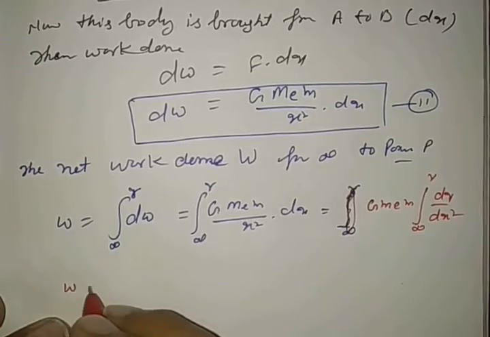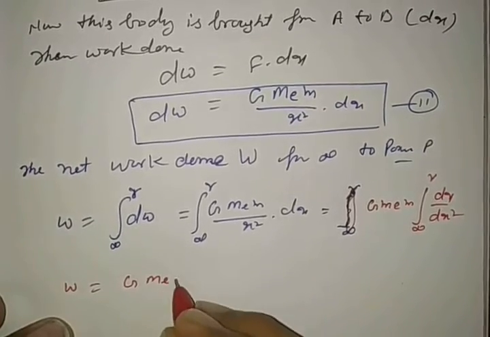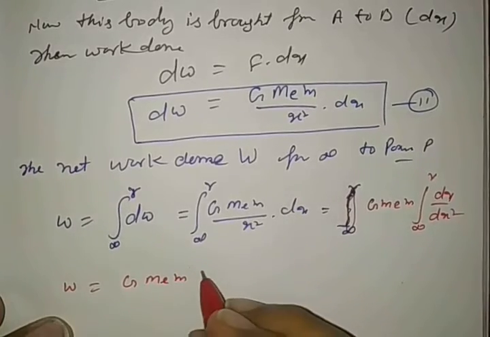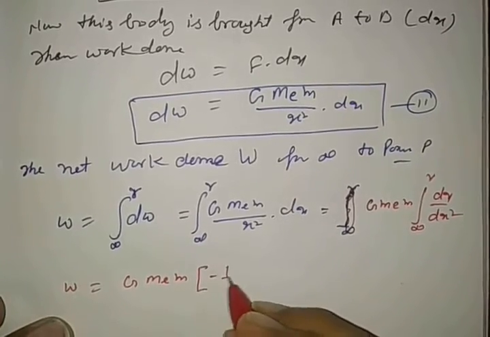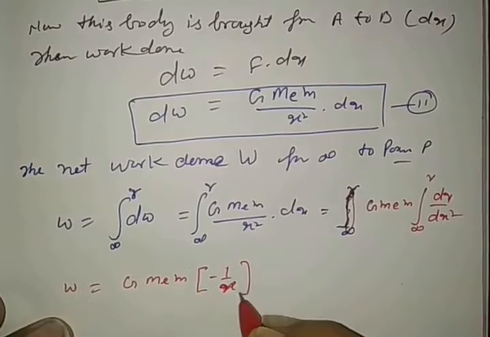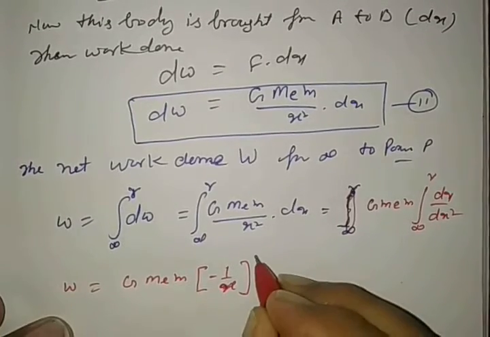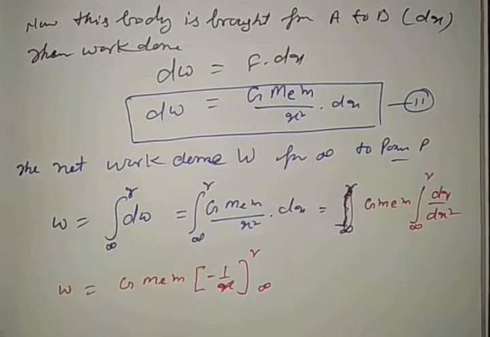So W can be written as G M_E M, and after integration it can be written as minus 1 by x from infinity to R.